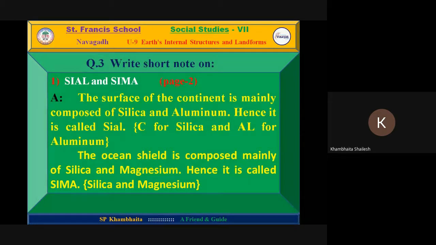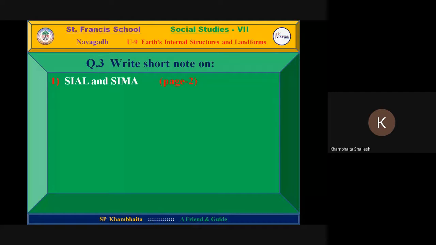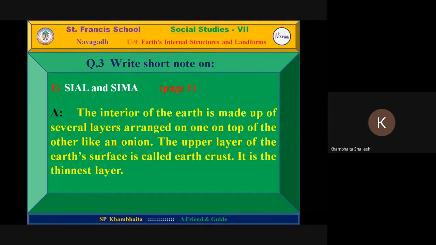Now we are going to discuss them. Sial and Sima. Here you can also mention two answers. What is Sial? Or what do you mean by Sial or Sima? One page is for Sial, another page for Sima, both pages are for the same. First page you need to write for both, and on the second page, define both. First of all, on the first page we are going to discuss the interior of the earth.